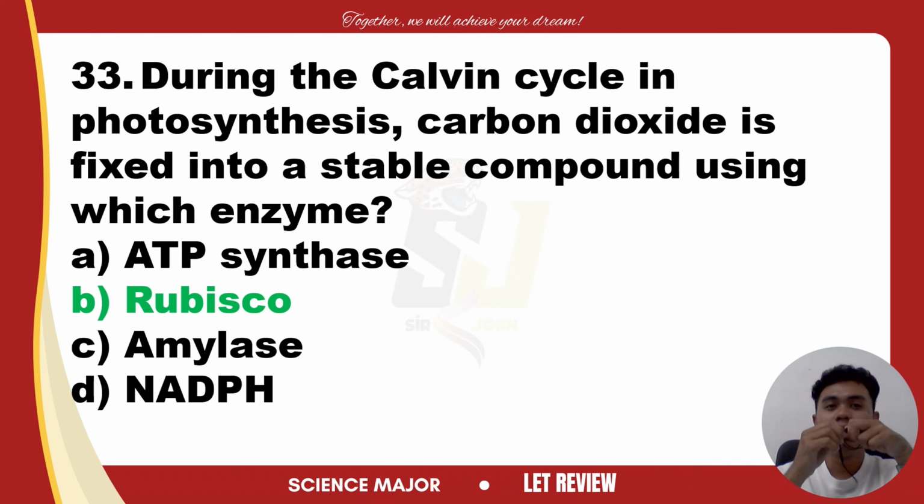So, are you familiar with Rubisco? That is ribulose 1,5-bisphosphate carboxylase oxygenase, a type of enzyme present during photosynthesis. That is the enzyme responsible for fixing carbon dioxide into a stable compound during the Calvin cycle of photosynthesis. It is a catalyst of the first step of the cycle, where the carbon dioxide is incorporated